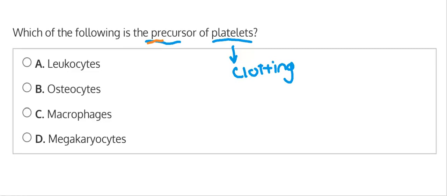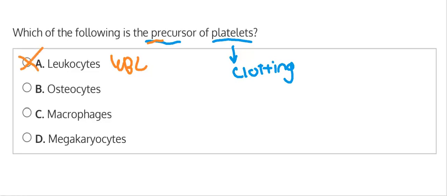So looking at these choices, we could see which ones we could eliminate based on knowing if they are actually a different type of cell. If we look at option A, this is leukocytes. Leukocytes are another word for white blood cells. And we know that in our blood, we have our red blood cells, our white blood cells, our platelets, our plasma. So the white blood cells are separate from the platelets. The way it works with the cells, white blood cells don't derive into platelets. They're in a separate line when we have our cells deriving. So we could eliminate leukocytes because that is separate from platelets.